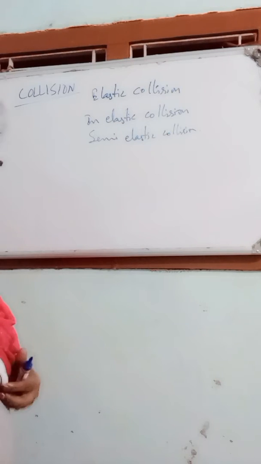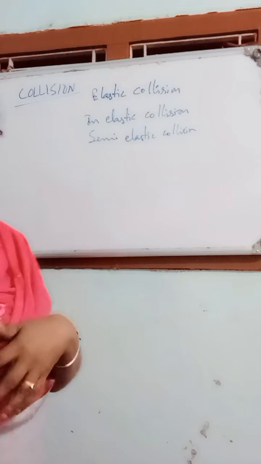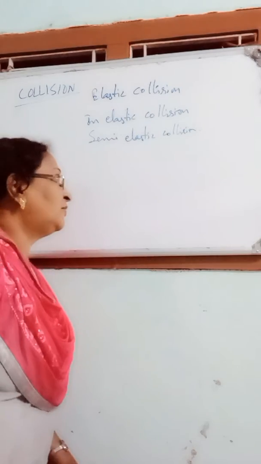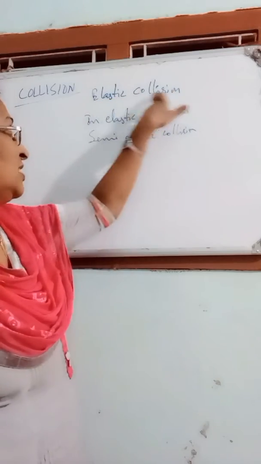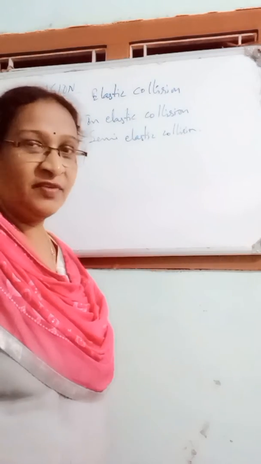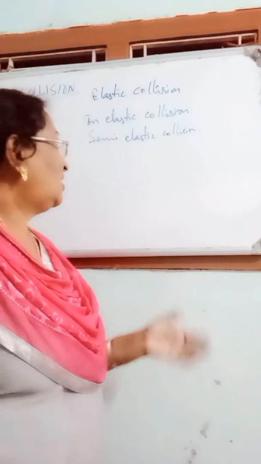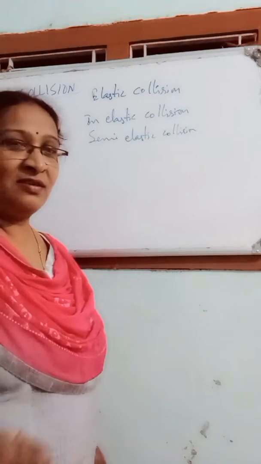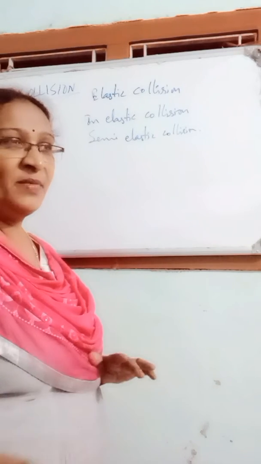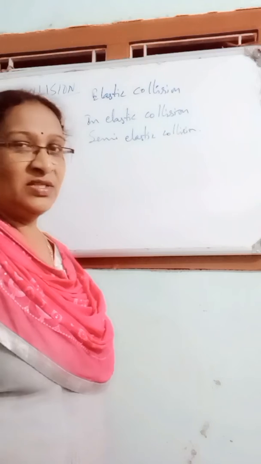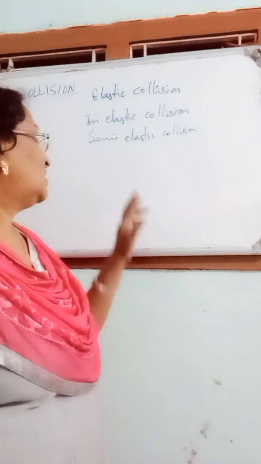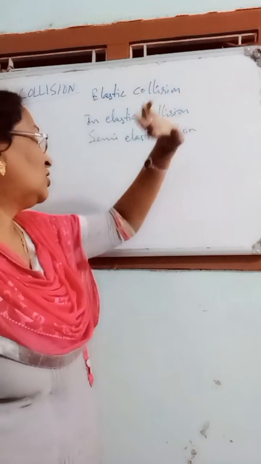If the collision takes place and there is no change in the kinetic energy as well as the momentum before and after the collision, that collision is said to be elastic collision. There is no loss of energy at the time of collision. That means the total kinetic energy before collision is the same as the total kinetic energy after collision, or the total momentum before collision is the same as the total momentum after collision. Then that is said to be elastic collision.